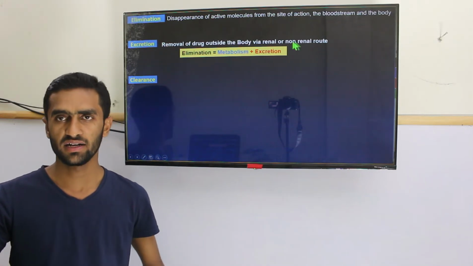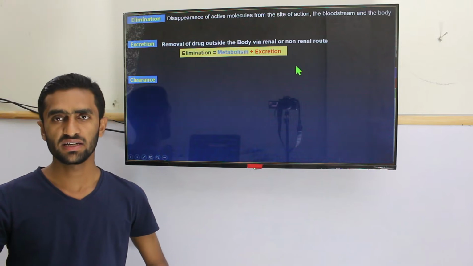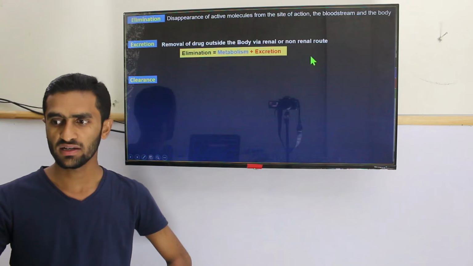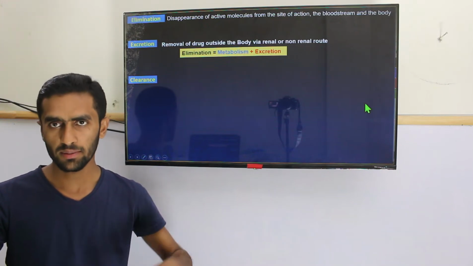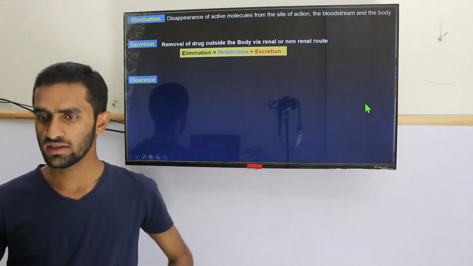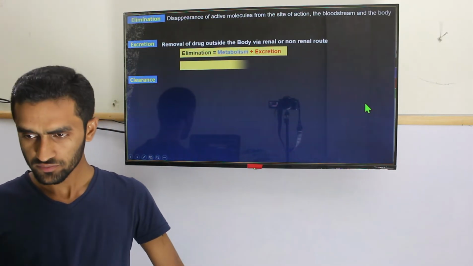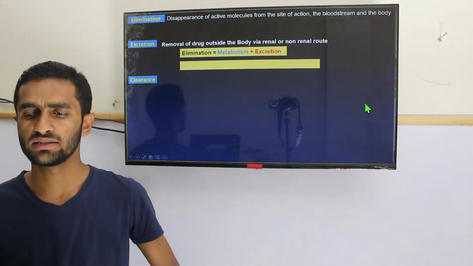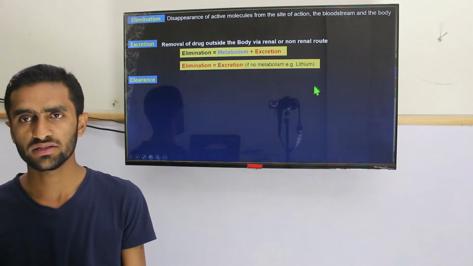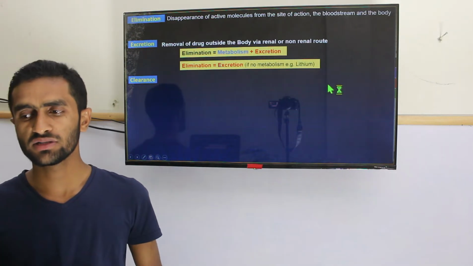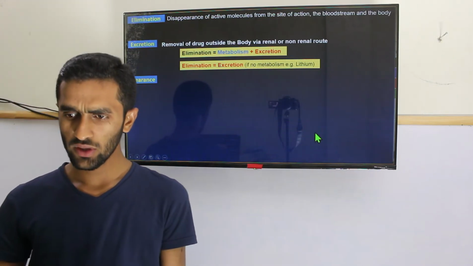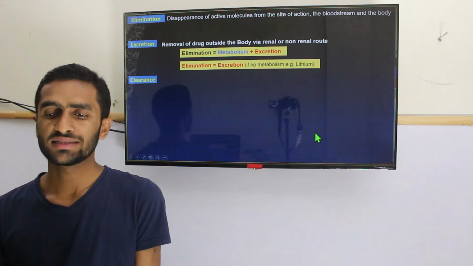We have renal and non-renal routes. The major organ for the excretion is the kidney, but others are also important, that are the non-renal routes: hepatic, sweat, bile, especially saliva, lungs. So if some drug has no metabolism, for example lithium, which has no metabolism, in those cases the elimination should be equal to the excretion. Very straightforward.